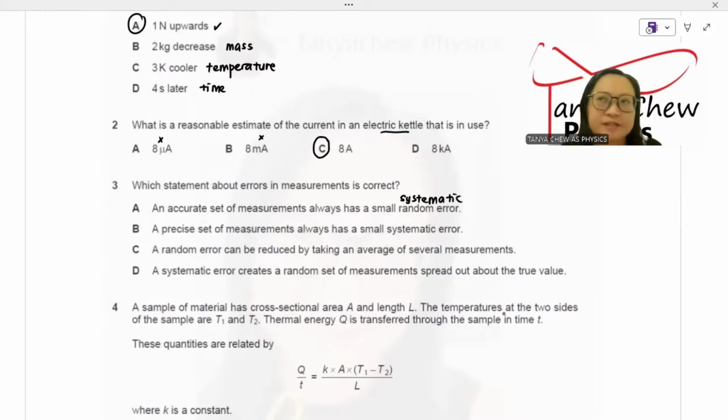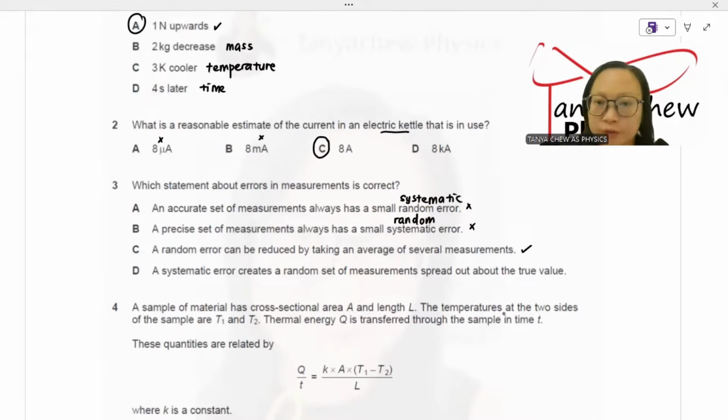B, a precise set of measurements always has a small systematic error. Precise readings are the readings that are close to each other, but not necessarily close to the true reading. So that is why they always have a small random error, because all the readings are scattered around, right? But they're close to each other. So this is wrong.